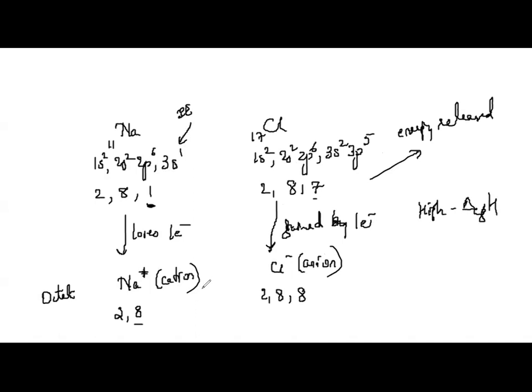So it will have this configuration. And these two ions, positively and negatively charged, will have electrostatic attraction. Correct? Unlike charges attract each other. So they immediately attract each other and form NaCl. Yes, so there will be a bond between Na and Cl. Understanding? So when they combine together, there will be release of energy.